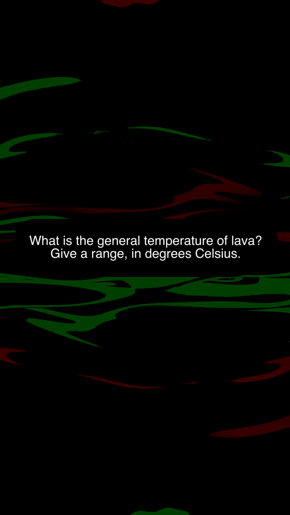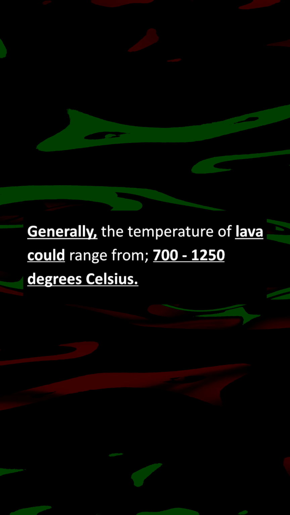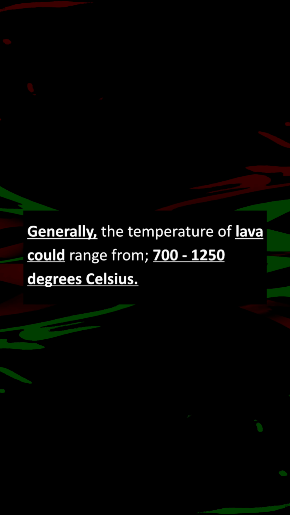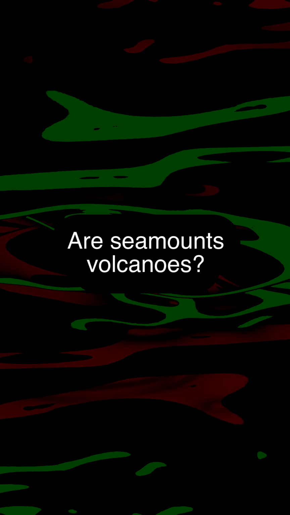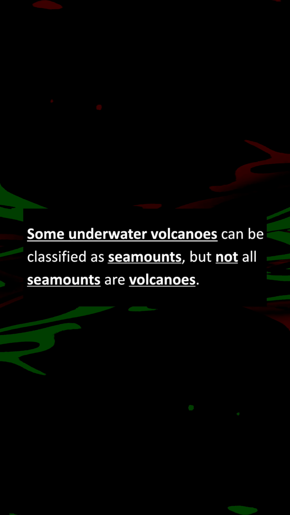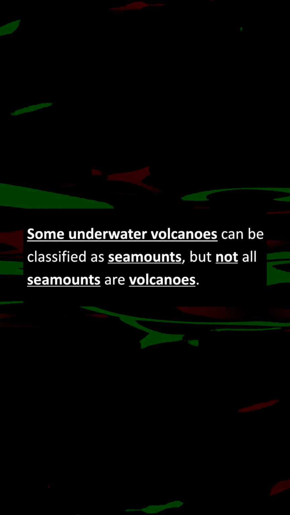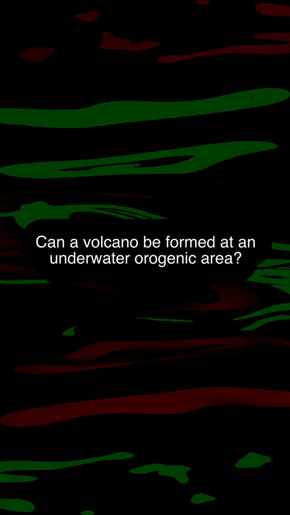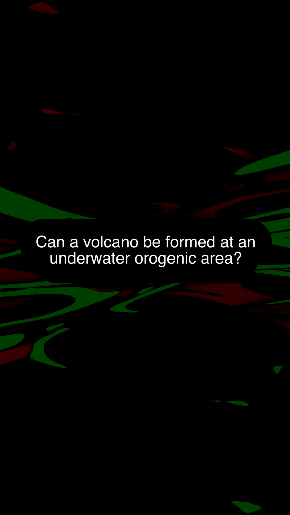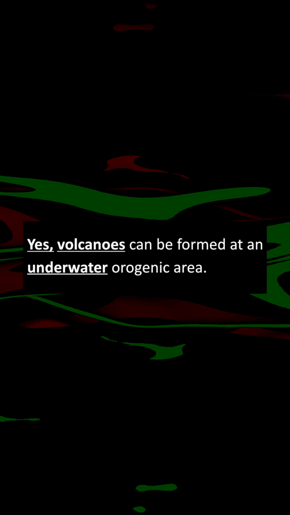Moving on to the next question. What is the general temperature of lava? Give a range in degrees Celsius. Generally, the temperature of lava could range from 700 to 1250 degrees Celsius. Moving on to the next question. Are seamounts volcanoes? Some underwater volcanoes can be classified as seamounts, but not all seamounts are volcanoes. Moving on to the next question. Can a volcano be formed at an underwater orogenic area? Yes, volcanoes can be formed at an underwater orogenic area.